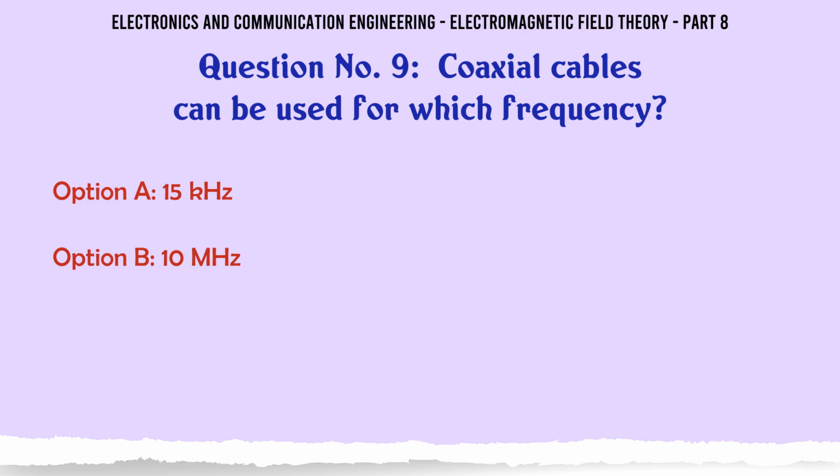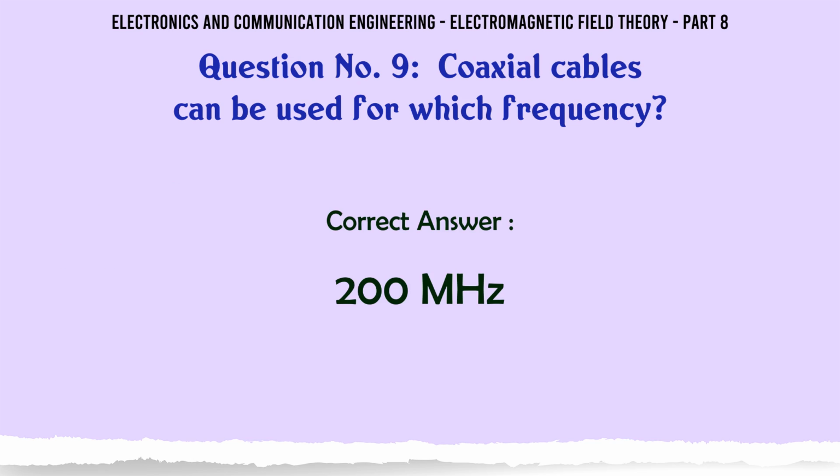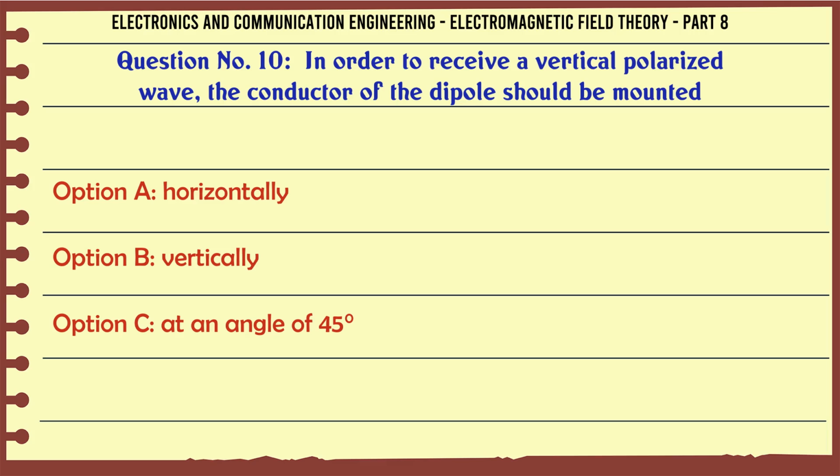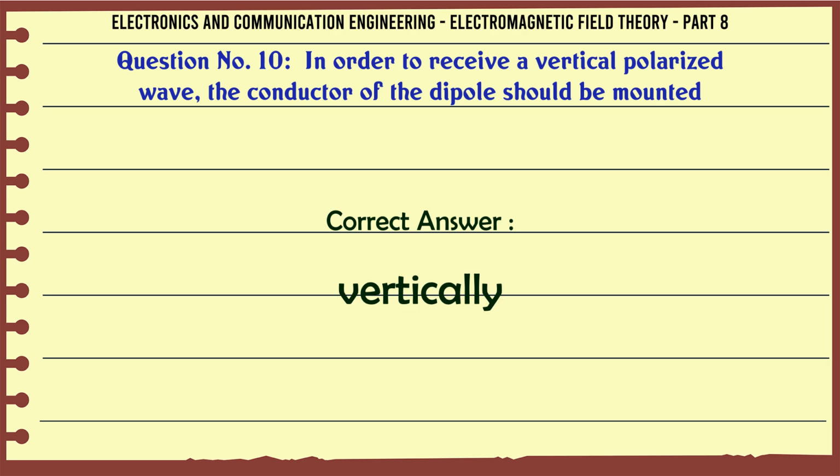Coaxial cables can be used for which frequency? A. 15 kHz, B. 10 MHz, C. 200 MHz, D. 2000 MHz. The correct answer is 200 MHz. In order to receive a vertically polarized wave, the conductor of the dipole should be mounted A. horizontally, B. vertically, C. at an angle of 45, D. at an angle of 90. The correct answer is vertically.